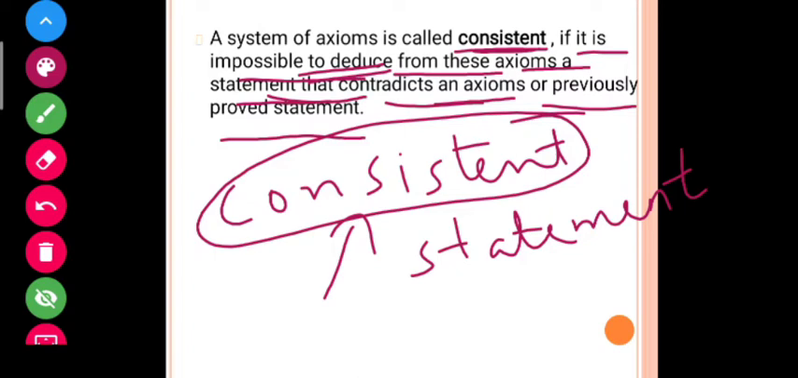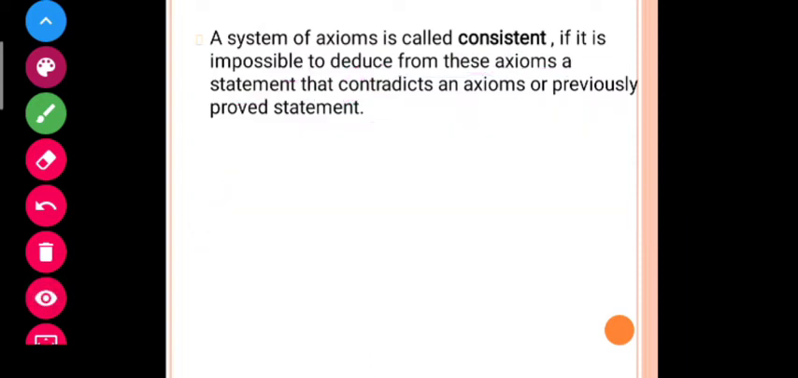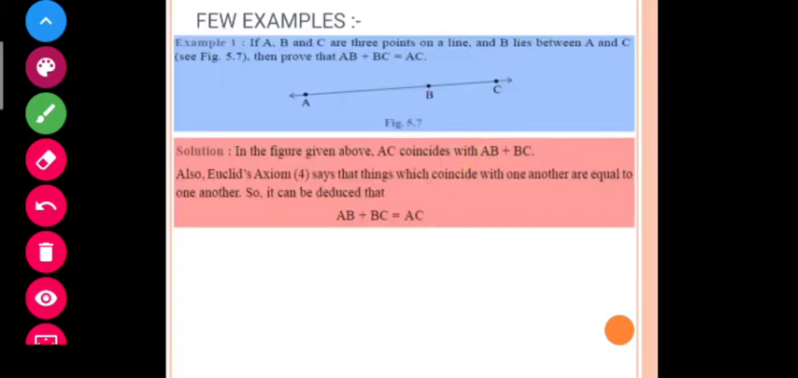Here let us come to a few examples. Here it is written that if A, B and C are 3 points, you can see that A, B and C are 3 points on a line, and B lies between A and C, then you have to prove that AB plus BC is equal to AC. Students, very simple. Again, let me draw a figure here. A, here it is your B, and here it is your C.